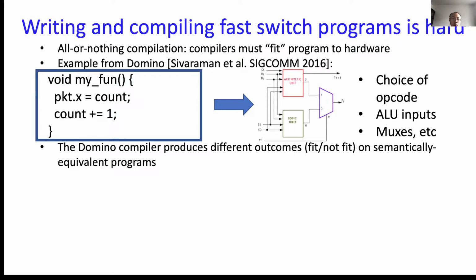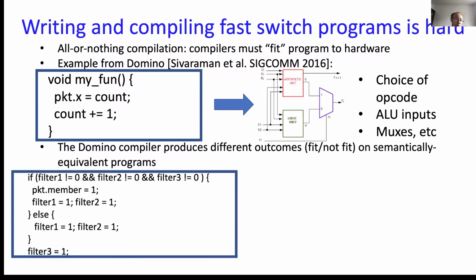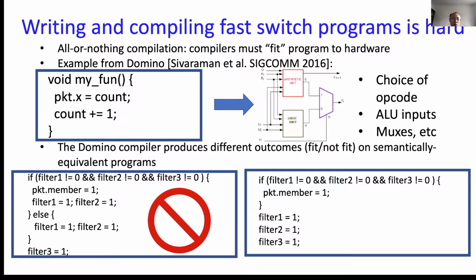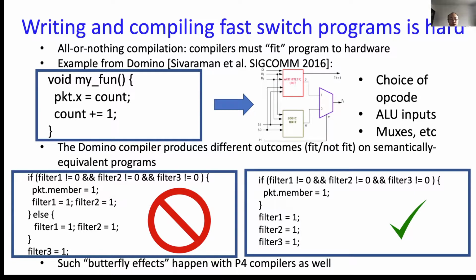The Domino compiler produced different outcomes on semantically equivalent programs. If you write a program in this way, Domino fails to generate code for it. However, if we rewrite it in this way, then Domino can generate code for it. We call this the butterfly effect, which means a small change in the way a program is written has a huge effect on the compilation result. In addition, such butterfly effect also happens in some P4 compilers as well.